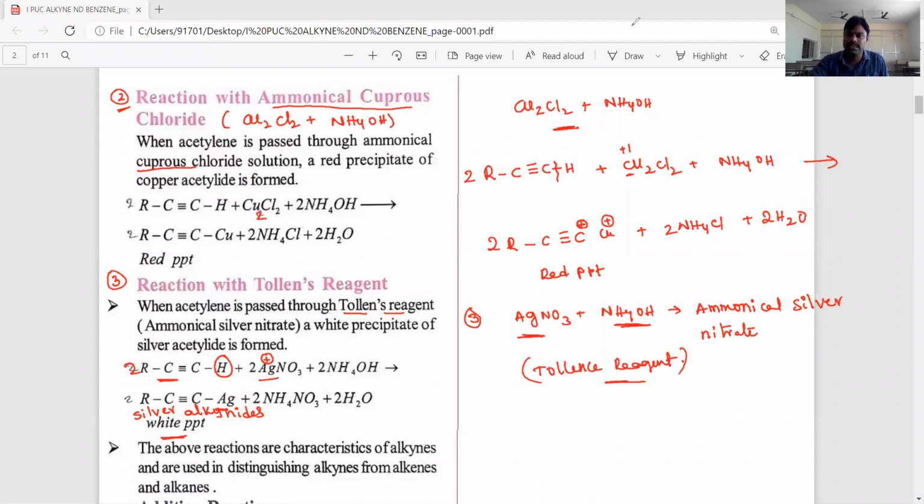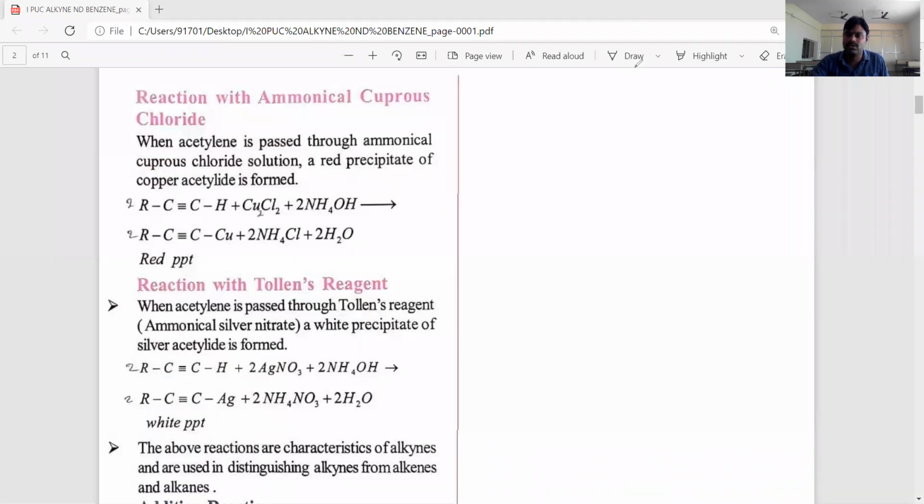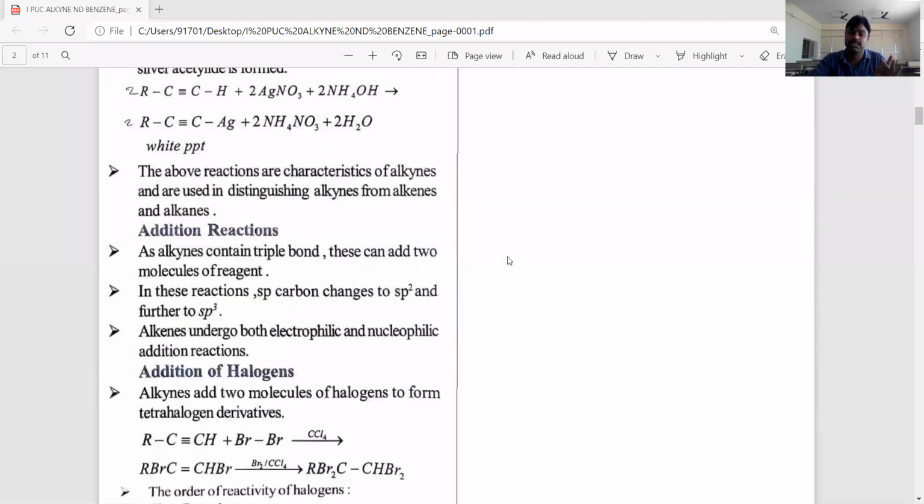Okay, students. These are the main important acidic properties. Alkynes have 3 types of chemical properties, I said. One is acidic properties, the second one is addition reactions, and the third one is polymerization reactions. Let's now discuss the addition reactions.